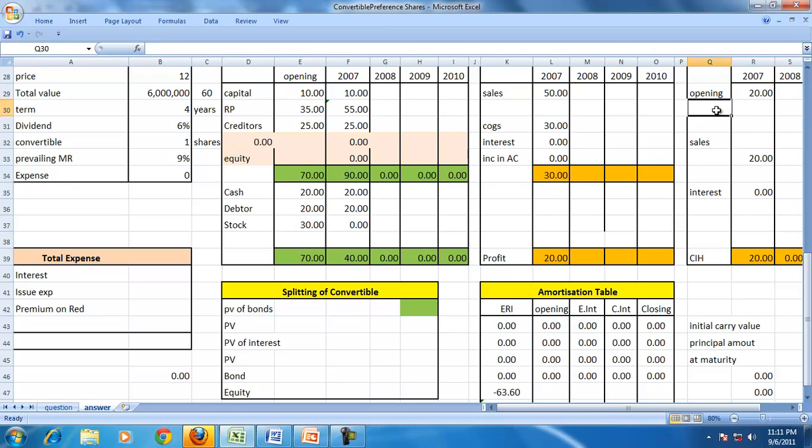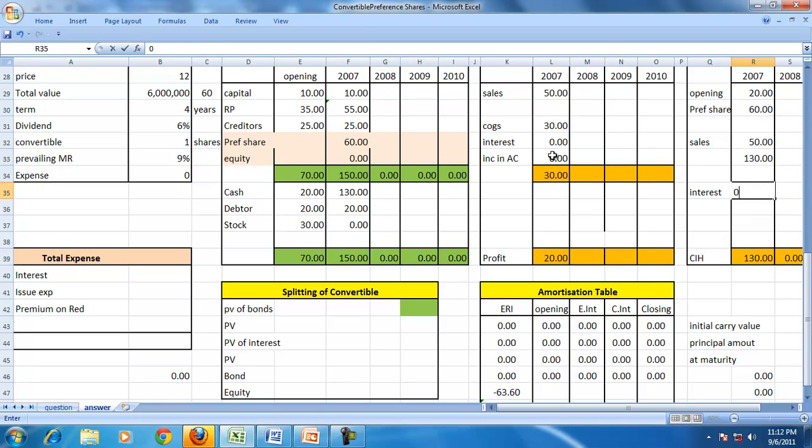There will be preference shares, and the preference shares, which was 60, will appear as 60, and no change in the sales. Interest will not be there, so entire cash will be 130.